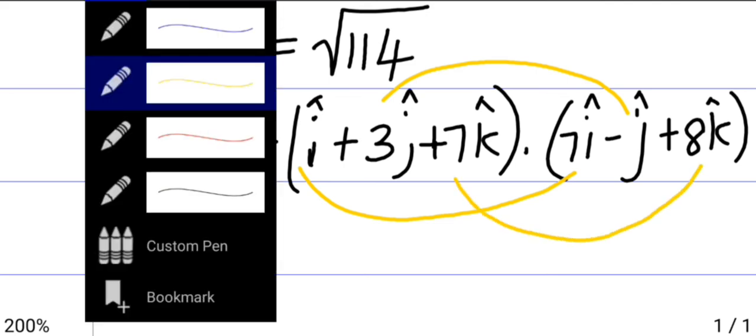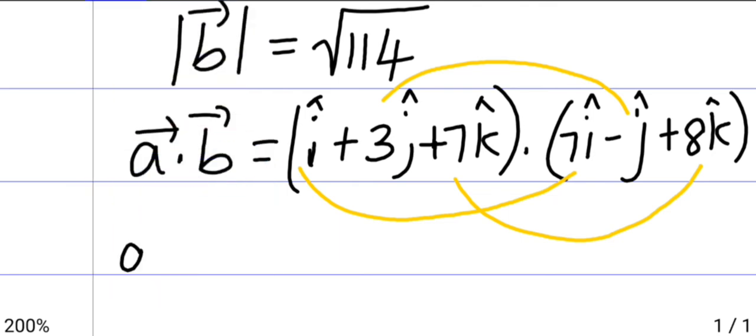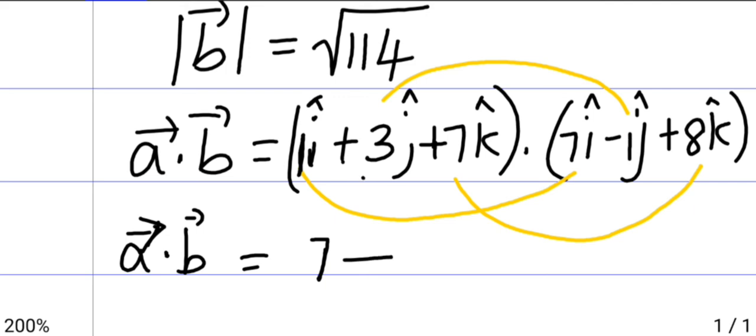So A dot B is: there is no coefficient, it is 1, 1 sevens are 7. Then plus into minus is minus, 3, no number means 1, 3 ones are 3.